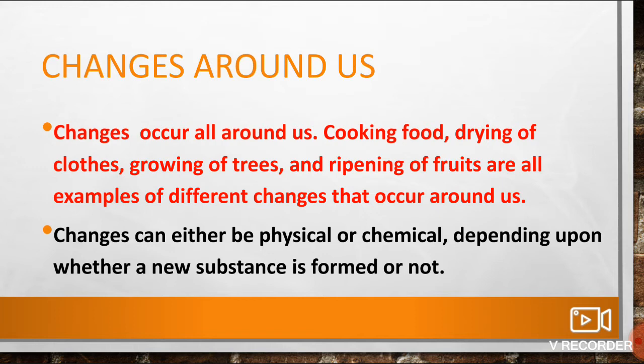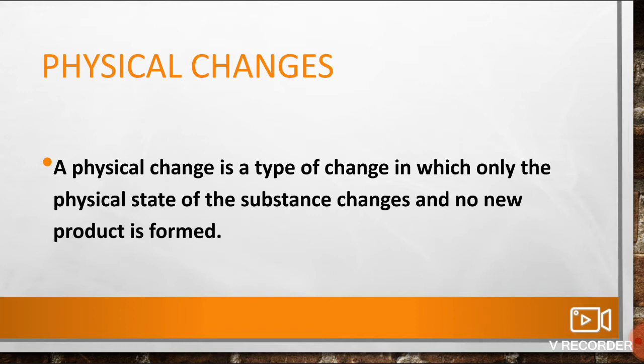So let's see what actually physical changes are. A physical change is a type of change in which only the physical state of the substance changes and no new product is formed. Here we need to pay attention that there is no formation of a new product, there may only be a change in state, change in shape, or change in size. So that may be a physical change only.